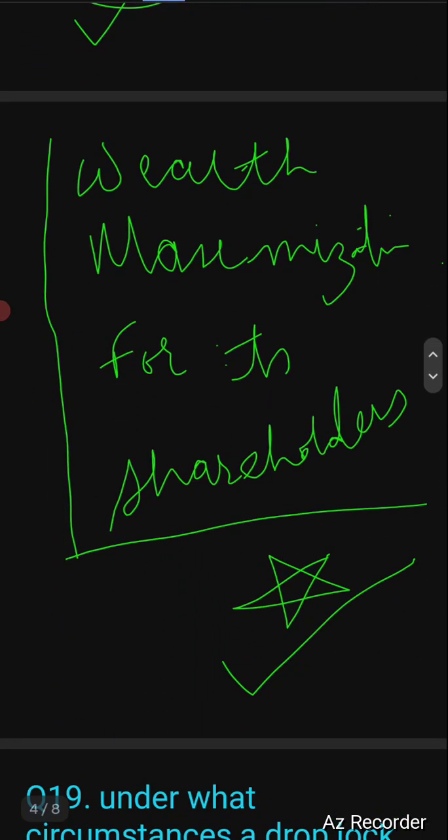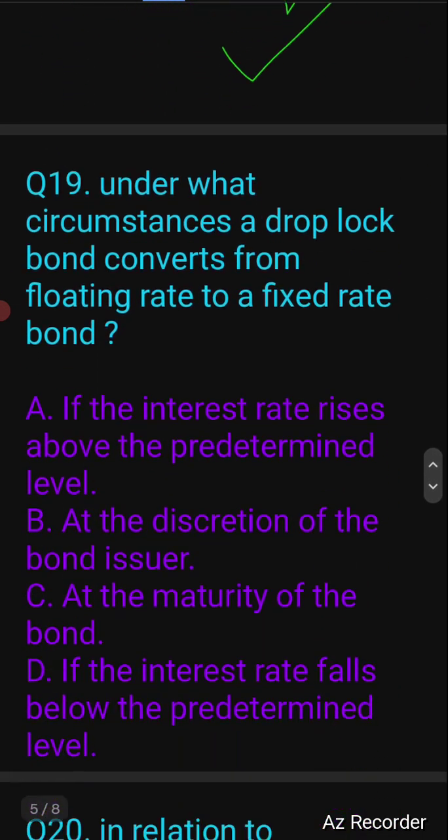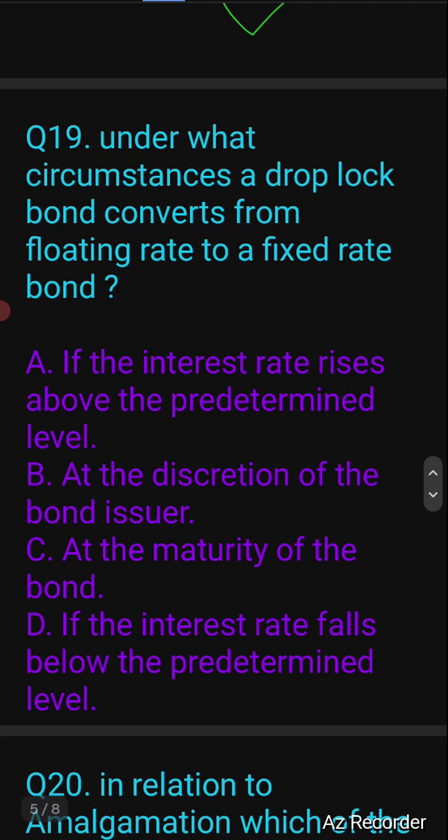Question number 19. Under what circumstances does a drop lock bond convert from a floating rate to a fixed rate bond?